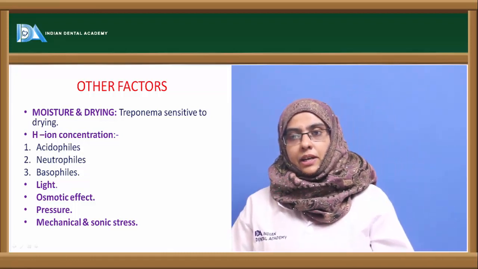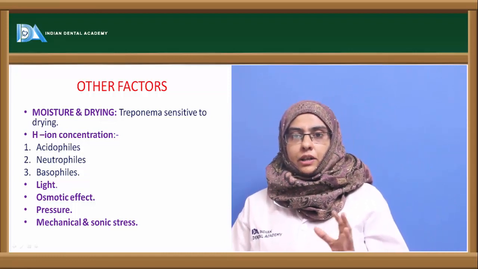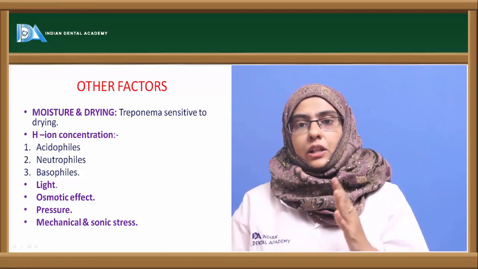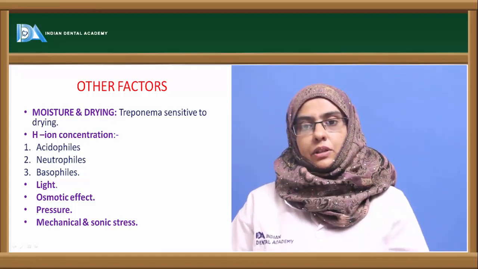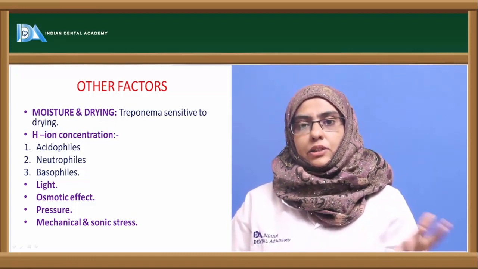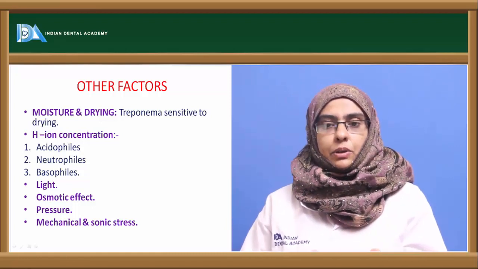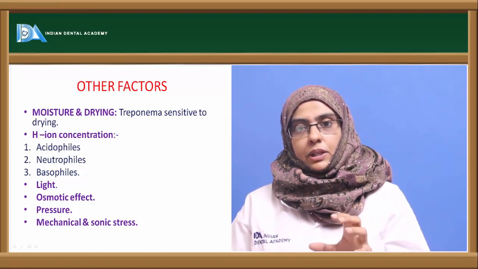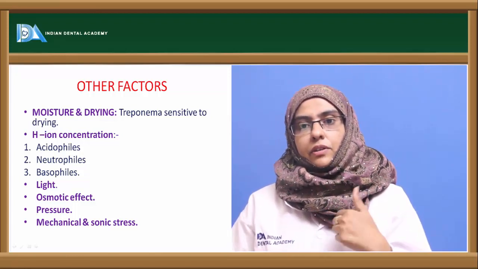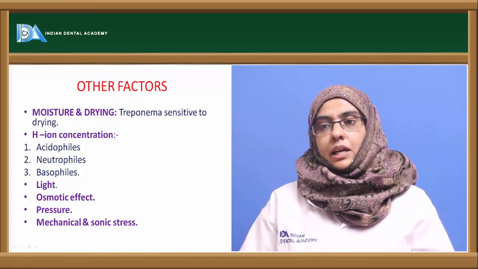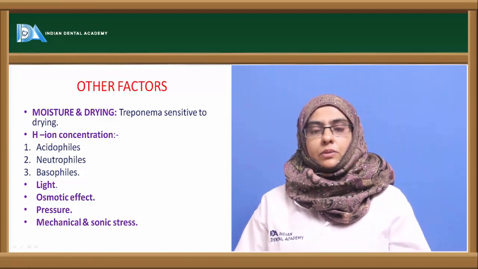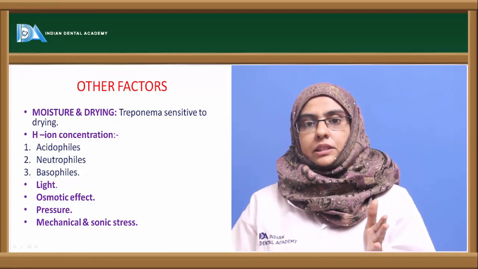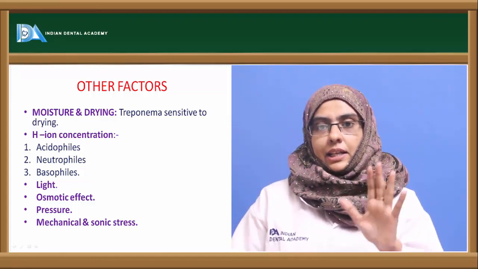Now the next important factor is the osmotic effect. When the organism is introduced into an environment having a hypertonic or hypotonic solution, the organism dies in the hypertonic solution due to plasmolysis, whereas in the hypotonic solution it gets killed due to osmolysis. So the osmotic effect also has a profound effect on the microorganism. Next, coming to pressure, organisms usually are subjected to a pressure of 1 atmosphere, that is, they can survive satisfactorily at that particular pressure.